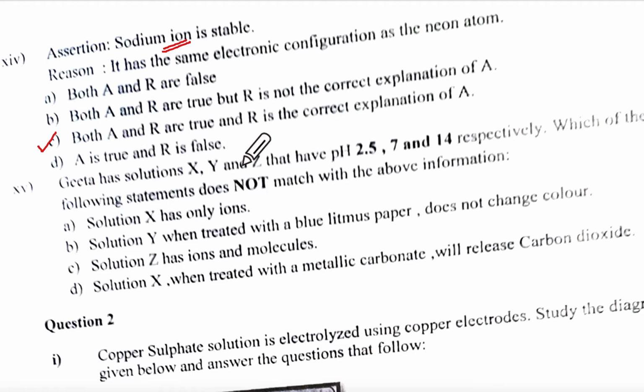Geeta has solutions X, Y, Z. They have pH 2.5, 7 and 14. So this will be alkali and a strong alkali. Okay? So your thinking step: pH 2.5, 7 and 14. So this will be acid, this will be neutral, and this will be strong base.